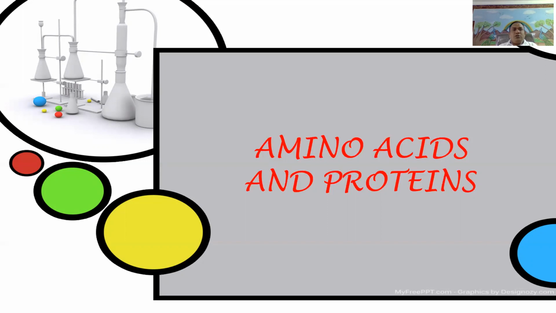Alpha amino acids are colorless crystalline solids because in the alpha amino acids, due to the presence of basic nature amino group and acidic nature carboxylic group, it is obtained in the form of crystalline solids.